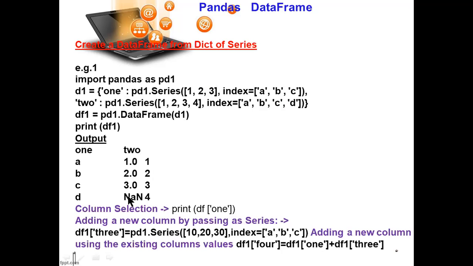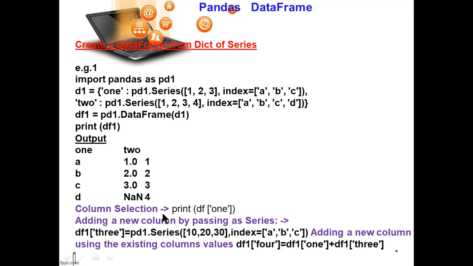So it will display a None, and it has a 4 index: 1, 2, 3, 4. So it will display here. Any value you can assign, combining the dictionary and list together.